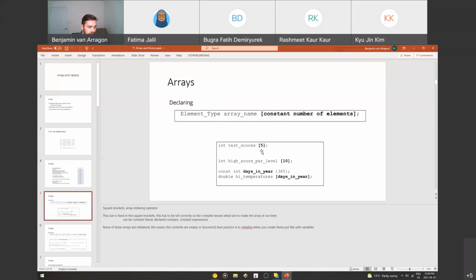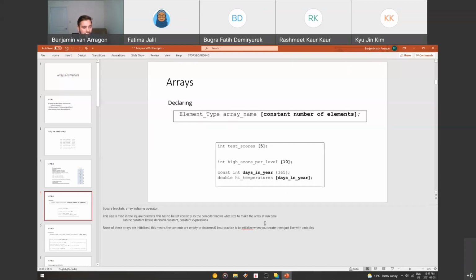Cool. The size is fixed in the square brackets, so this has to be set correctly because the compiler will use that size to know what size to make the array at runtime. It can be a constant literal, it can be a declared constant, or it can be a constant expression. It just can't change. So here you just type the number 5. Here I made int high score per level and I typed 10. Or here we made a const int days in year 365, and then we pass the days in year as that size in the array. So because this is a const, I can actually pass that variable name as my array size because it won't change, right? So you don't have to just pass it a number, you can actually pass it a const as well.